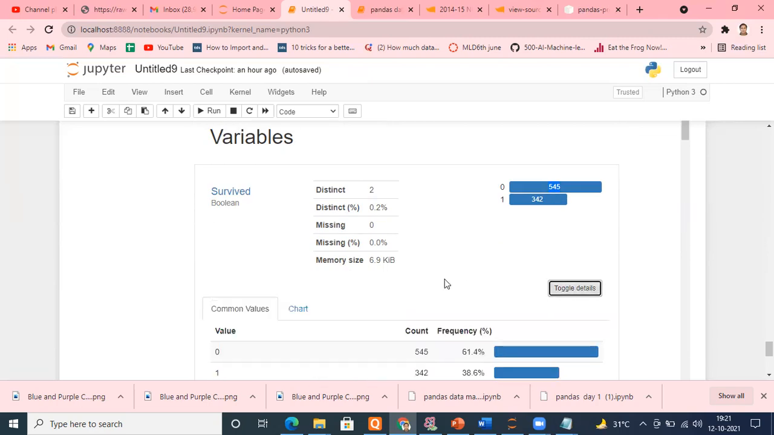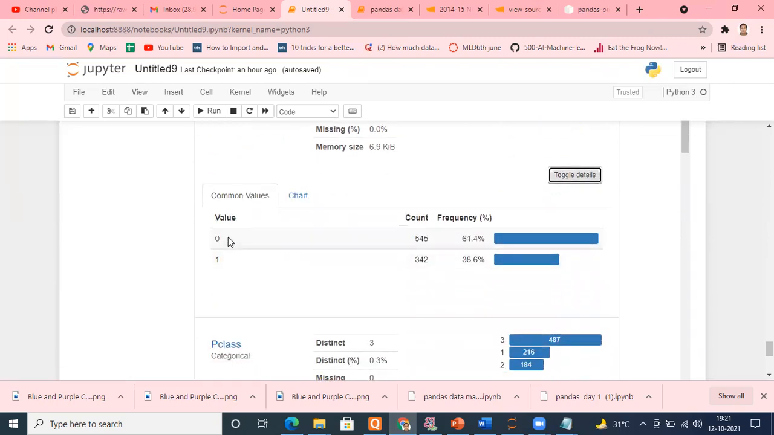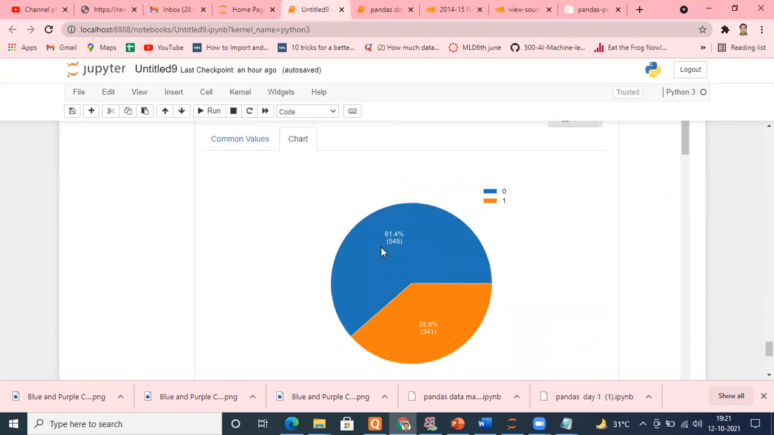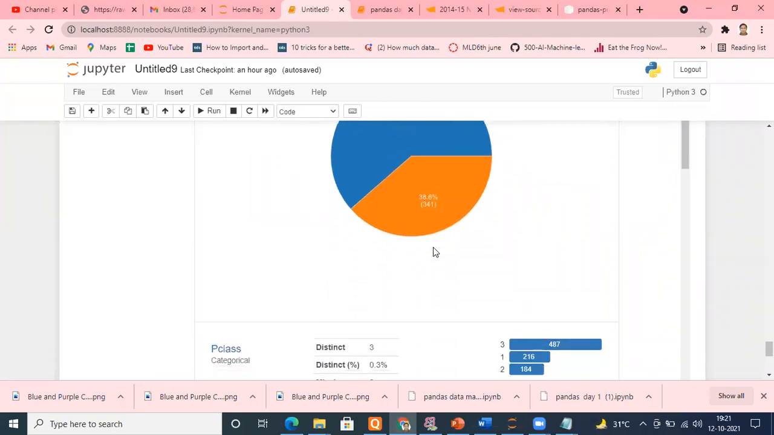That much easy. Further, I move ahead, showing 0, 545 frequency is 61.4%. Want to see the chart? It is showing in the chart format as well. Out of the 100%, 61.4% are your dead persons. Sorry, 38.6% are your survived persons and 61.4% are your dead persons who died.